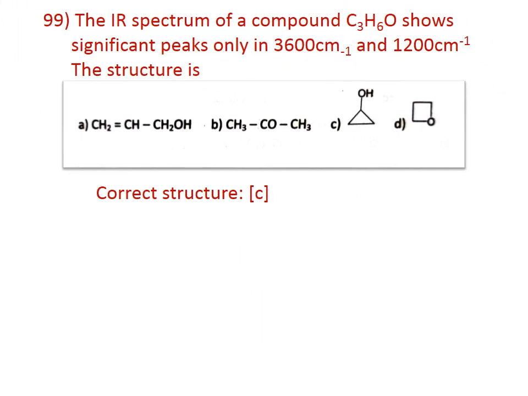Question number 99. The IR spectrum of a compound C3H6O shows significant peaks only at 3600 cm^-1 and 1200 cm^-1. The correct structure is C. For OH, you can expect a peak at 3600 cm^-1, and for the bending vibration, 1200 cm^-1. The compound gives 2 peaks in the IR spectrum. Therefore, the correct structure of the compound is C.